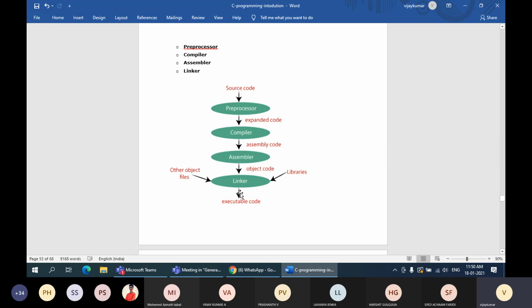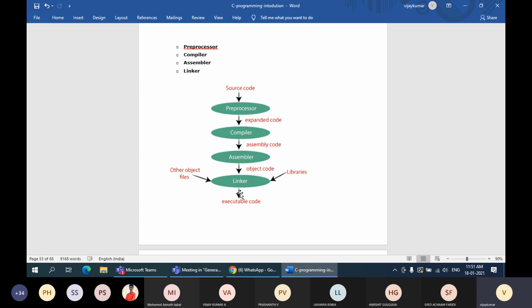So what is this linker? As I said, we can use the stdio.h file, or the math.h file which contains all mathematical functions, or some other header file which is specific to your problem. When we start looking at examples, you are going to understand how many types of header files are present in the C language and the purpose of using them. Now, after assembling those object codes, the linker is required.